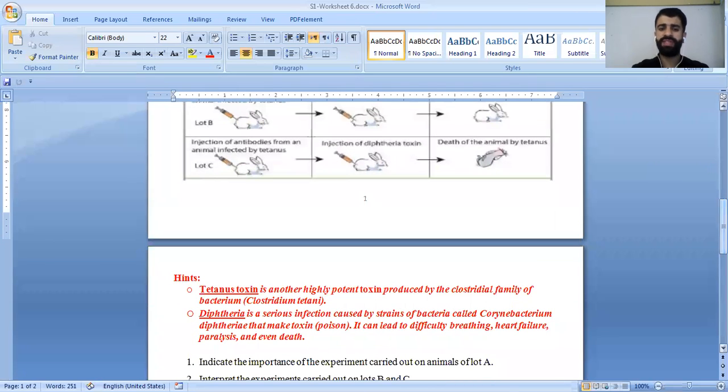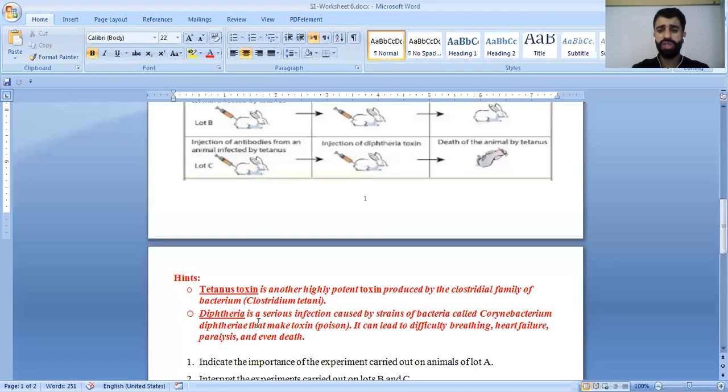Before we start, we have some hints. What is tetanus toxin? Tetanus toxin is a potent toxin that is produced by the bacterium Clostridium tetani. That's why it's called tetanus toxin. It is a toxic substance that can cause harm and disease and can affect the body.